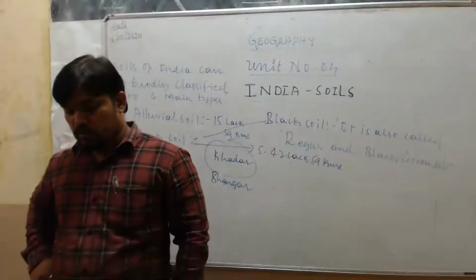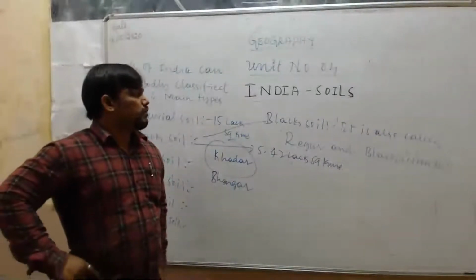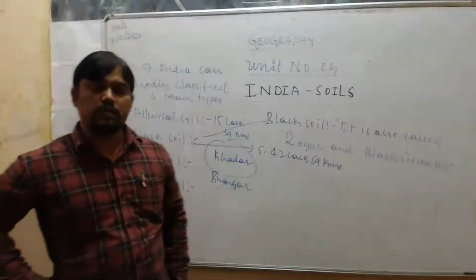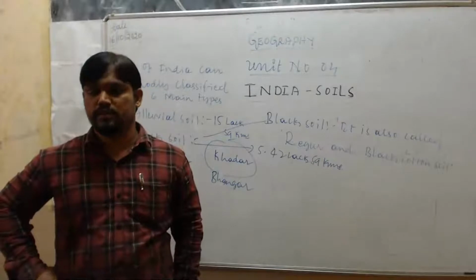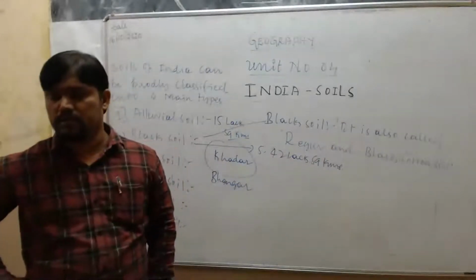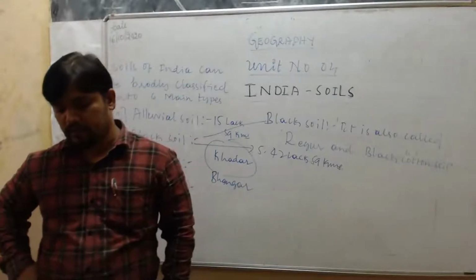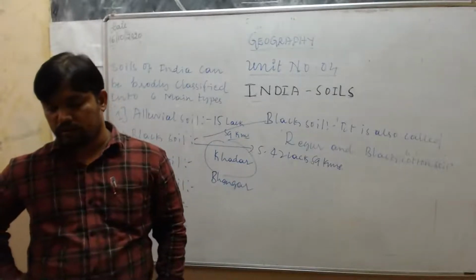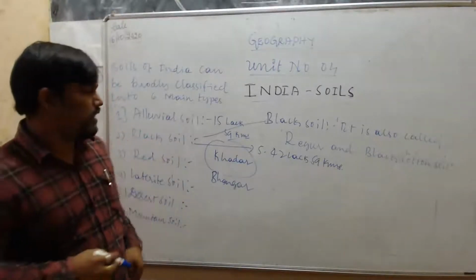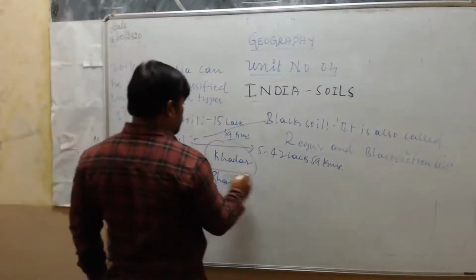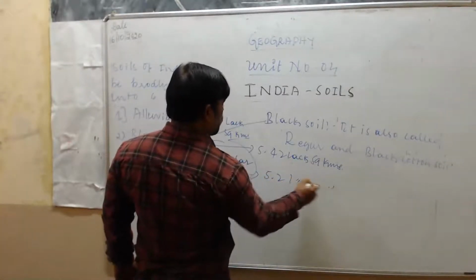So they do not retain moisture. Now only I told you, red soil has less clay particles, so its water retention capacity is less. It can keep less moisture. The sandier and less clay particles, so they do not retain moisture. They cover a vast area of about 5.2 lakh square kilometers. This red soil covers an area of about 5.2 lakh square kilometers.